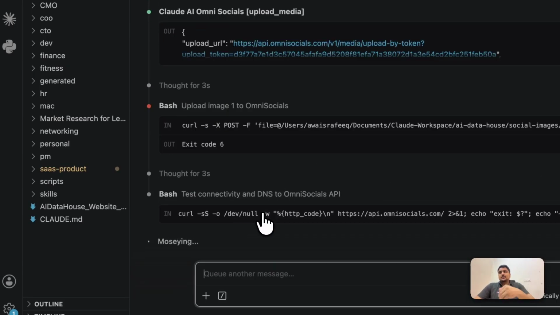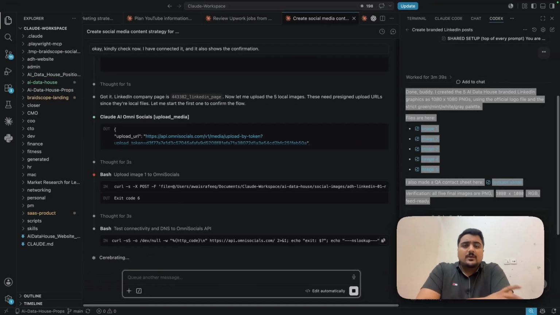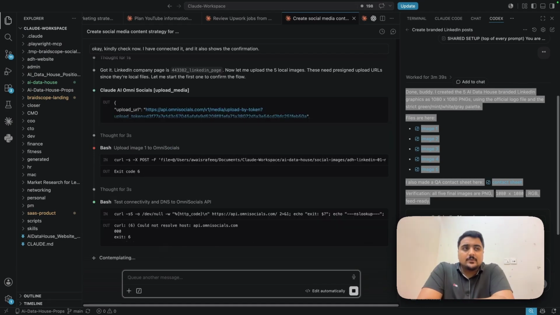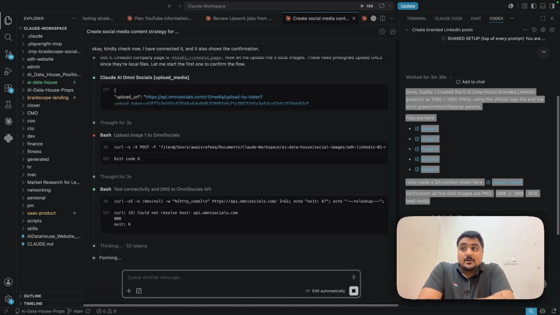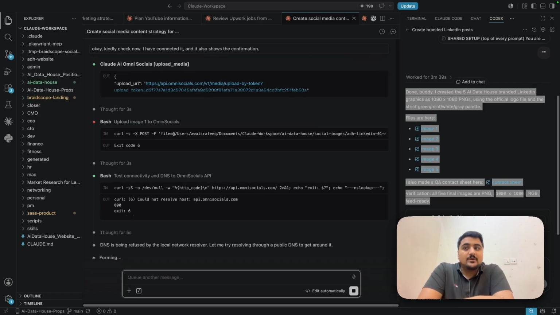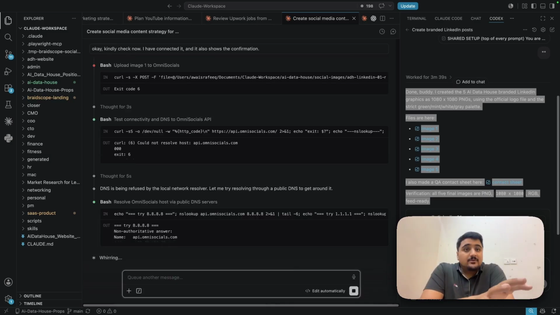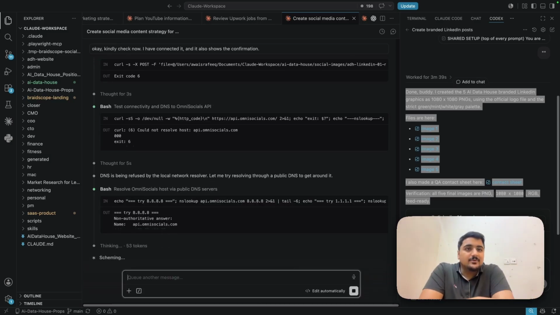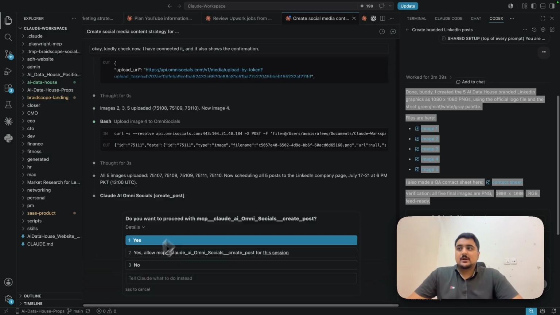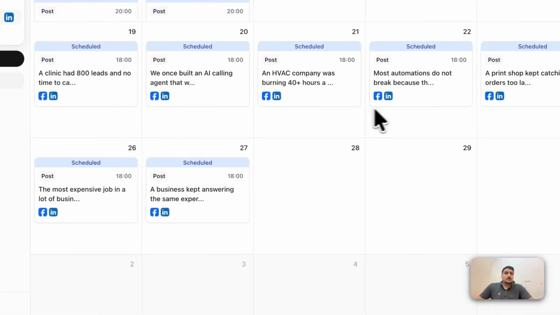We can even automate it and make it a little bit faster. In case you have a lot of ideas that you can shortlist by clicking in a database like Notion, from there we can build an n8n workflow that takes everything, generates images, generates content, and posts it. That is also a possibility. But for me, this is particularly faster. It is relatively faster. All 5 images are uploaded, and now it will be generating the post.